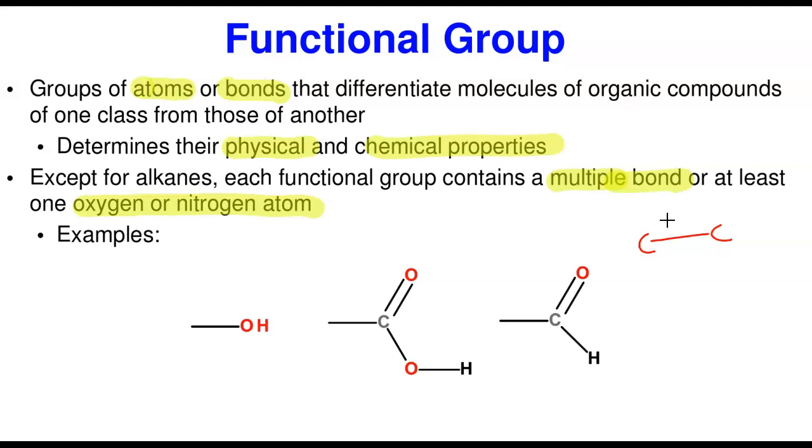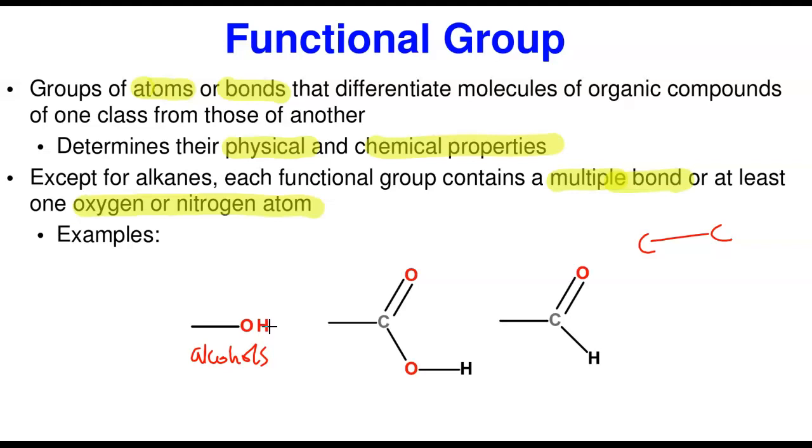But every other class of compound can be identified either by their bonds or by the atoms attached to them that actually identify that class of compound. Now, I have some examples of some of them here. This functional group is for alcohols. Of course, alcohols have the OH group. The OH group is a very polar group. Like I said, most alcohols are soluble in water because of this polar group.